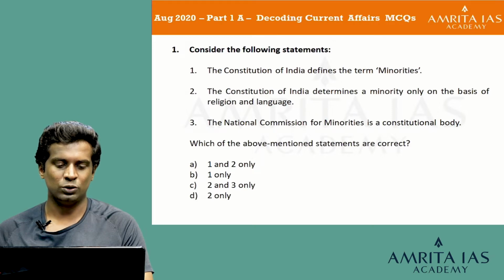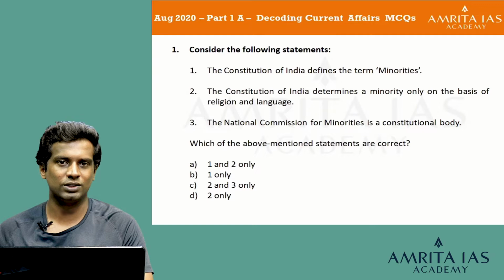So looking at this, I can say we'll be learning about the constitutional bodies, the statutory bodies and the quasi-judicial bodies as part of our civil service preparation for the UPSC exam. While learning about that, you will know that the National Commission for Minorities is not a constitutional body but rather a statutory body. So the third statement is wrong. If you remove the third statement, you are left with just three options, option A, B and D, that is 1 and 2 only, 1 only and 2 only.